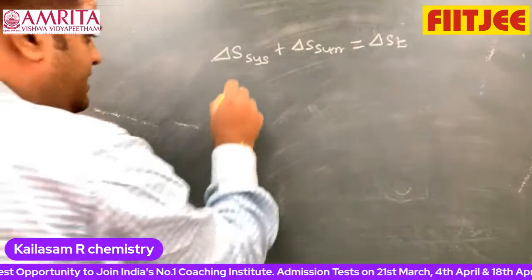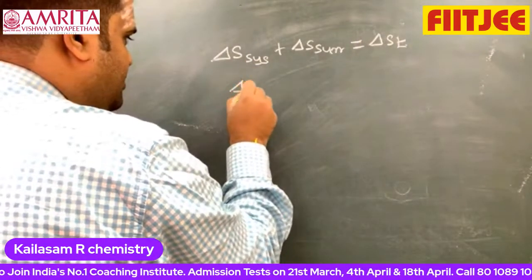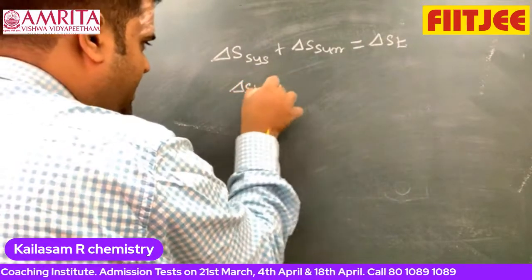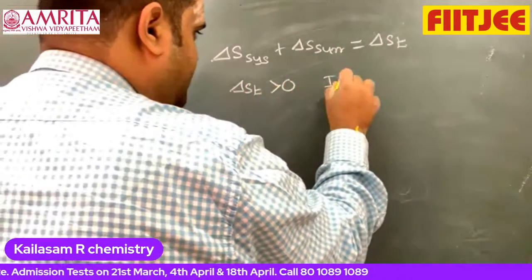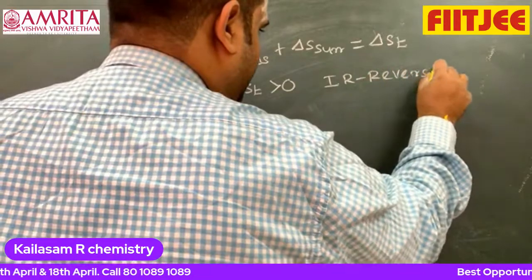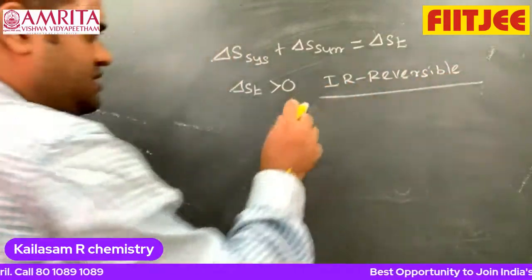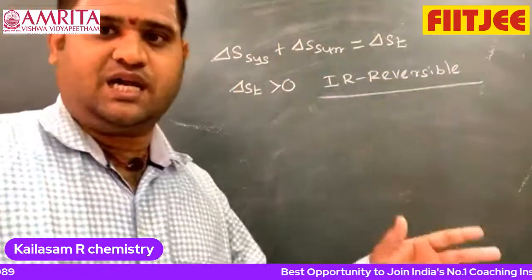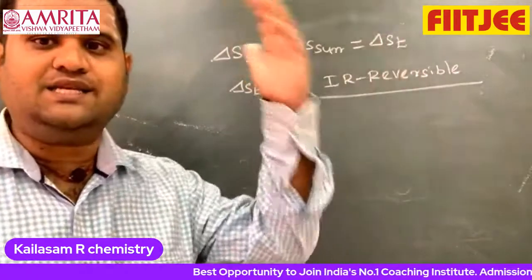Now I can write that delta S total is always greater than 0 for an irreversible process. For all irreversible processes, delta S total is greater than 0.